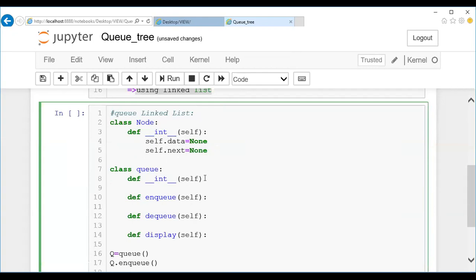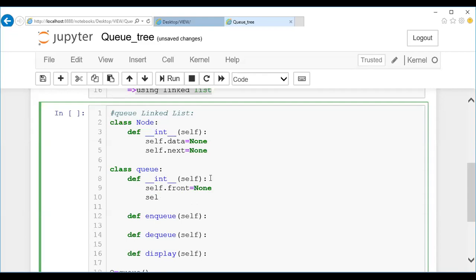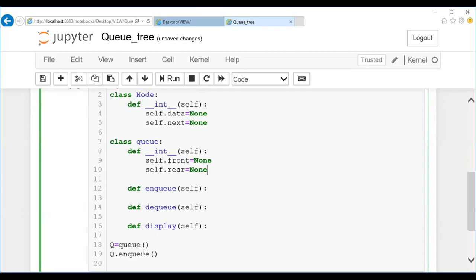And followed by it, in this init function, I'm supposed to fill self dot front assign None, and in the same way, self dot rear assign None. So this is done. The required elements have been done. Now let us go ahead further. I'm going to call the enqueue for the first time, so there is no node at all. This is the first time we are going to create it.